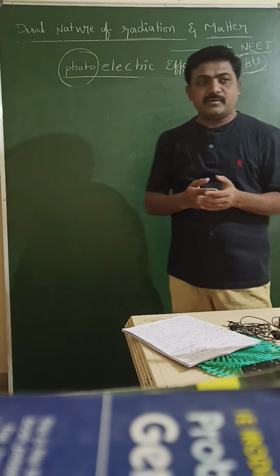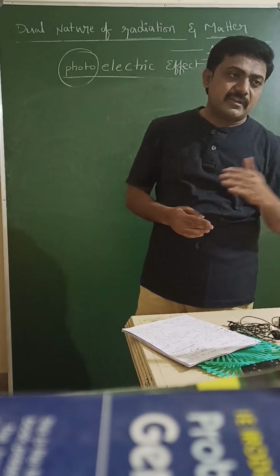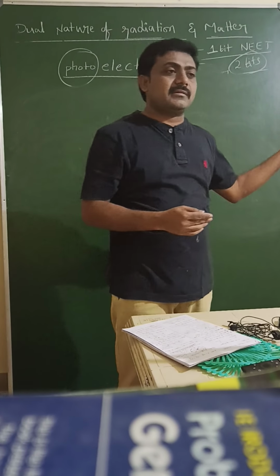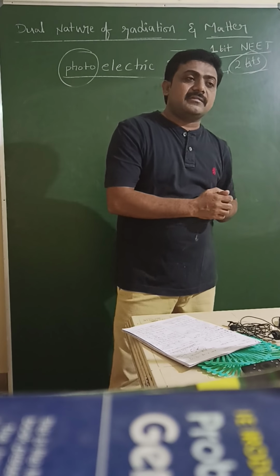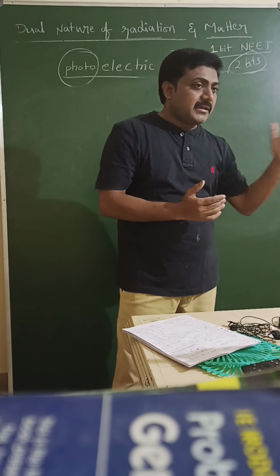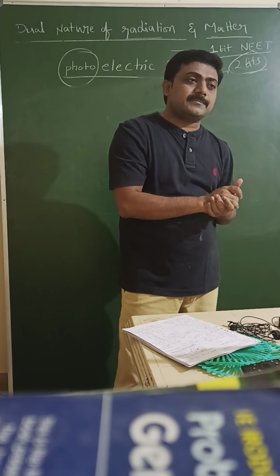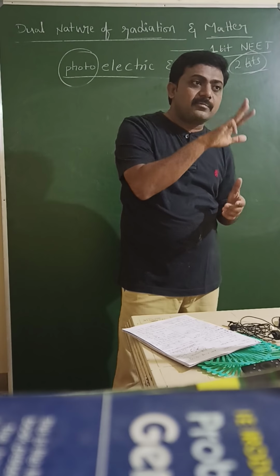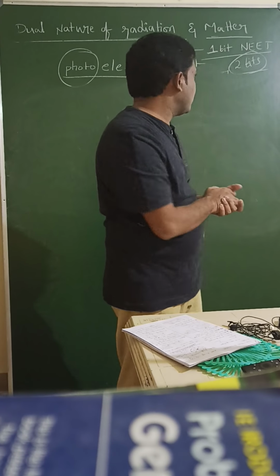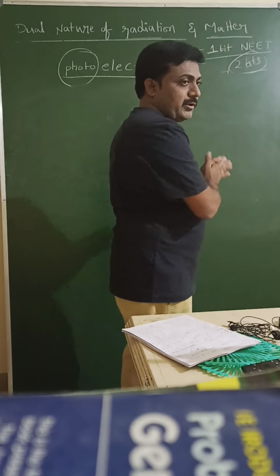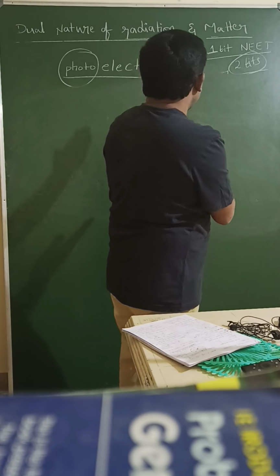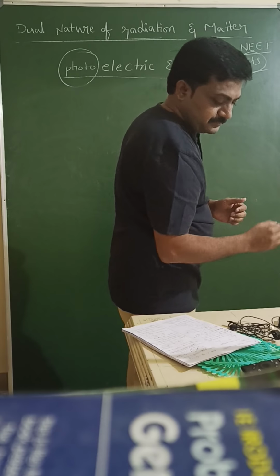Second one is equation based, that equation hf is equal to hf naught plus kinetic energy, half mv maximum square. Equation based questions. Third one is graph based. So three parts are there in the photoelectric effect. We will discuss all three parts of the photoelectric effect one by one.